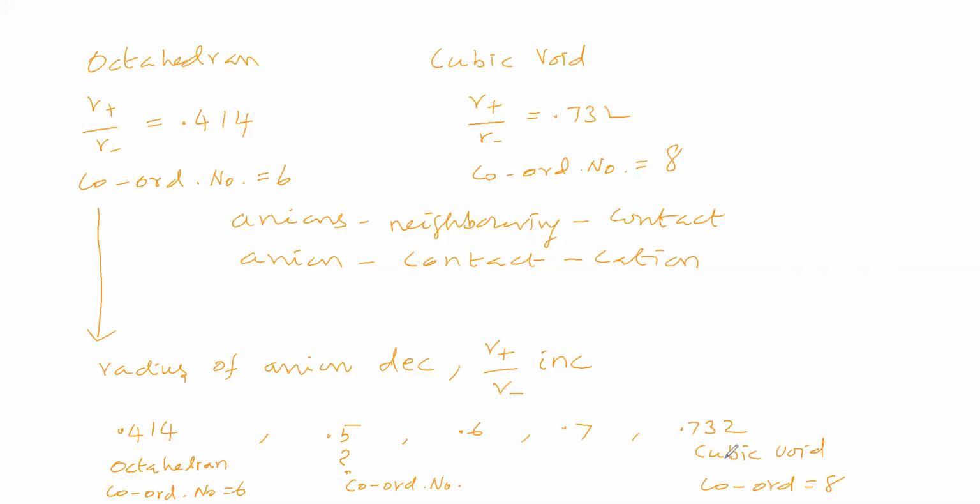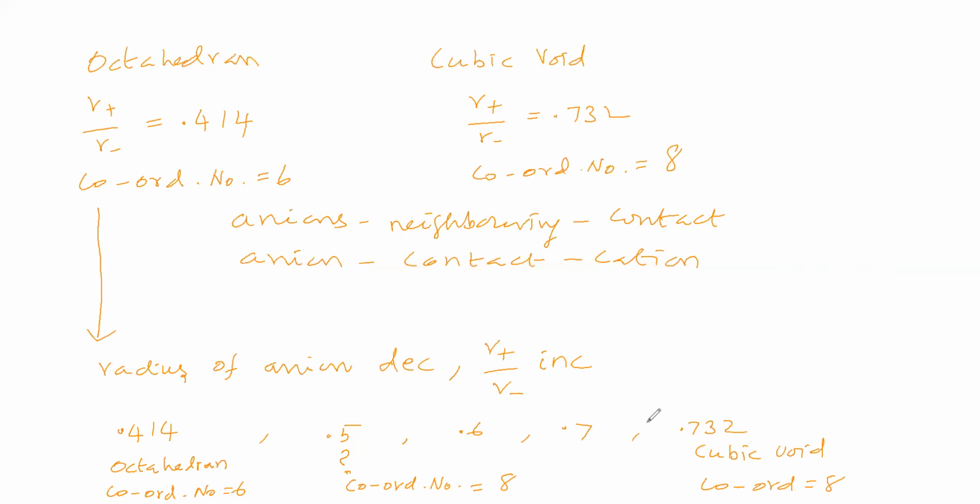Shall we say cubic void, 8, or should we not say? Can we say 8 or we cannot say 8? When the radius ratio is 0.5, is coordination number 8 possible or not?